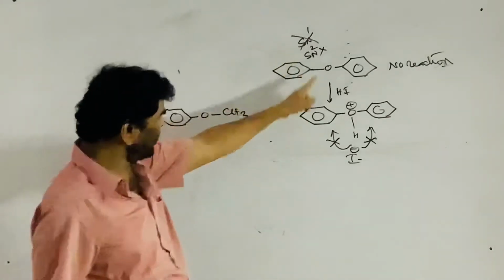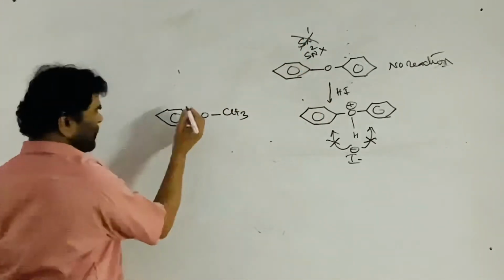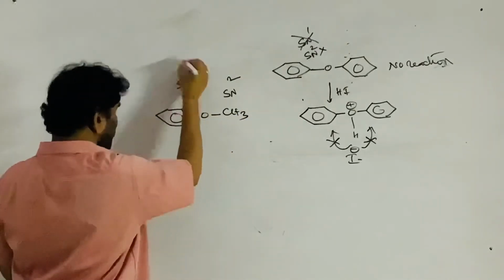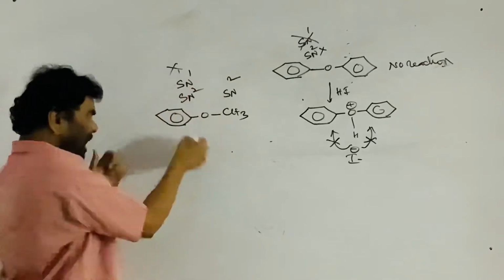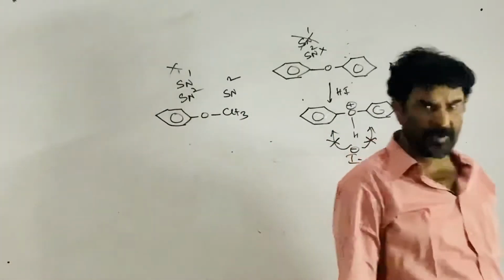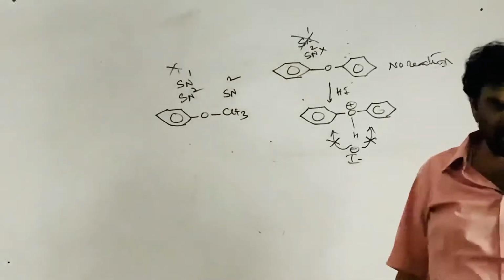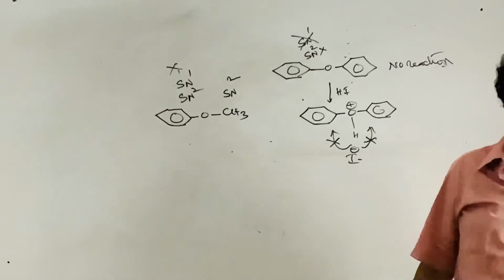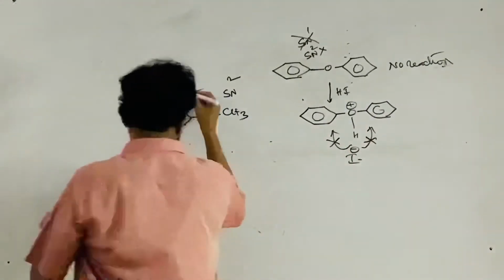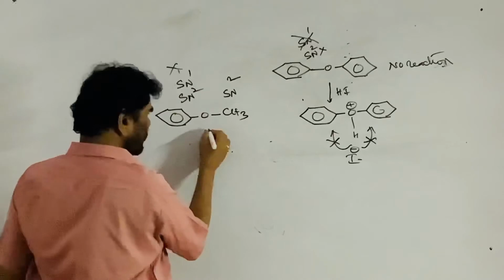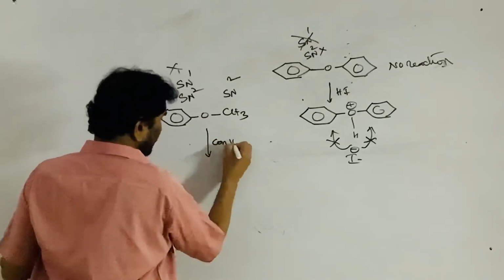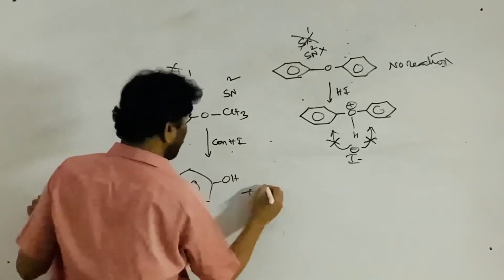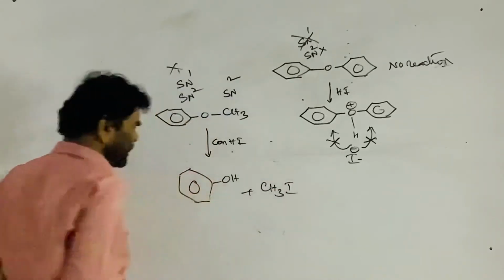Now, if I take the other compound, anisole, whether you take limited or excess HI: no SN1, no SN2, because on the aryl side nucleophilic substitution is not possible. Alcohol gives the alkyl iodide on treatment with HI, but phenol does not produce phenyl iodide. Therefore, if you treat with concentrated HI, whether limited or excess, only methyl iodide is formed.